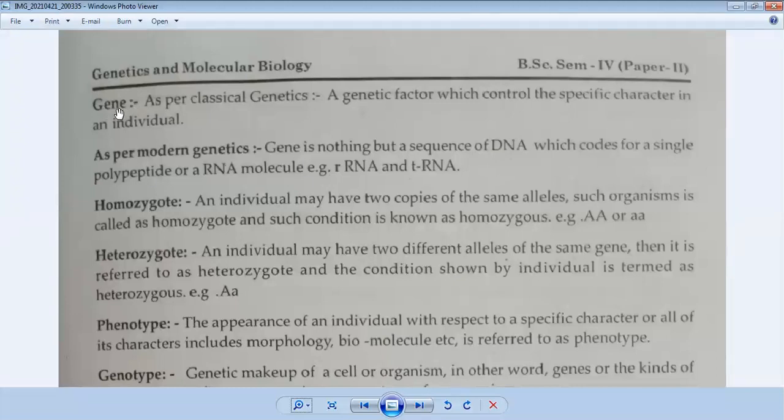Now let's talk about the gene. It is a very easy definition of gene.